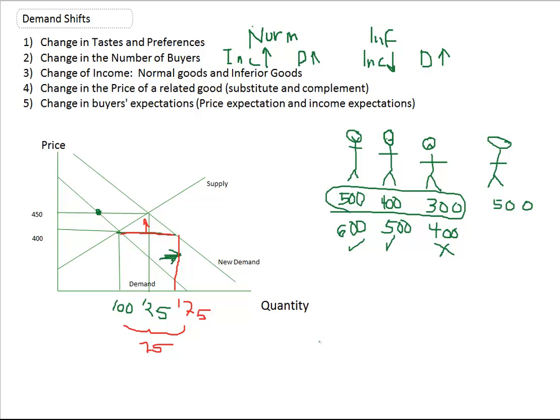So let's say we have the price of another computer manufacturer. Other computers raise their prices. Let's say I'm Hewlett Packard, and all the other computer manufacturers raise their price, and I don't. I leave mine at 400. People are more likely to want to buy my computers. That'd be kind of cool if everybody else would raise their price and then come to mine. Or if I'm Pepsi, if Coca-Cola would raise their price, I would get a lot of people.